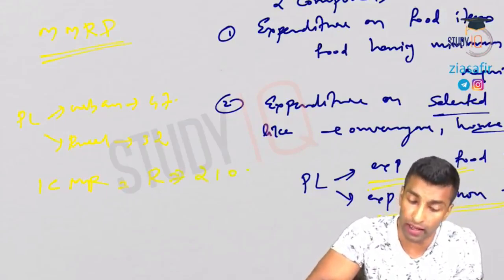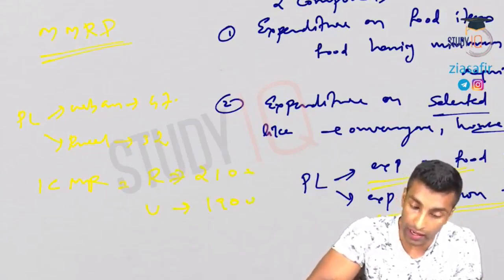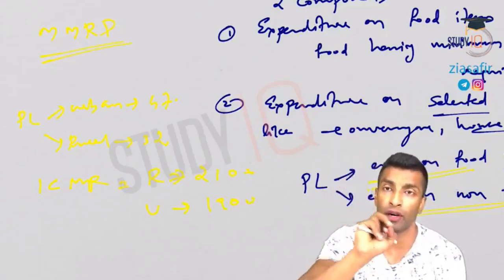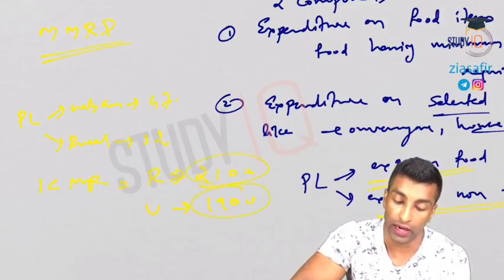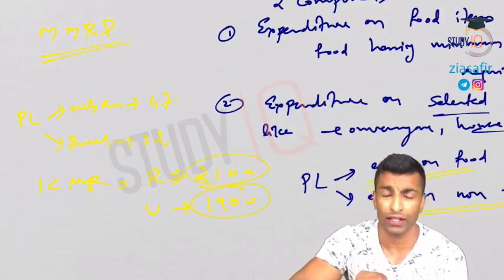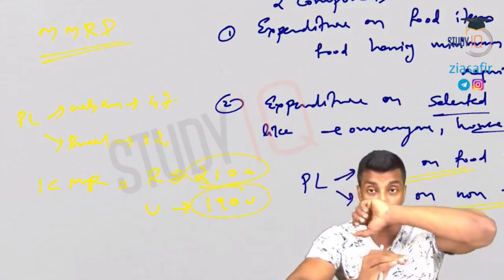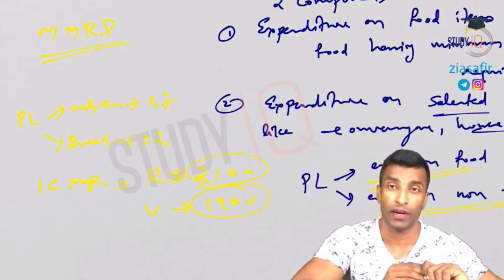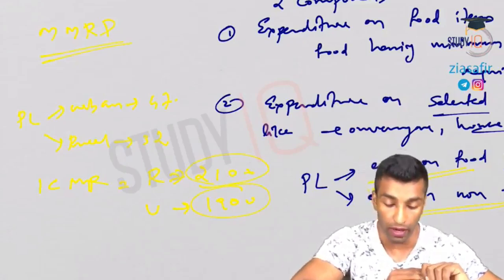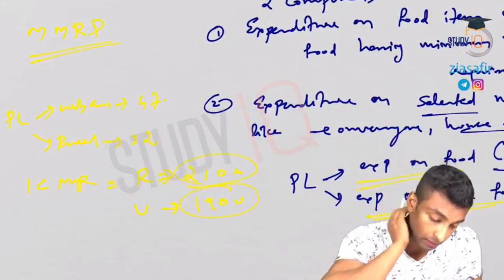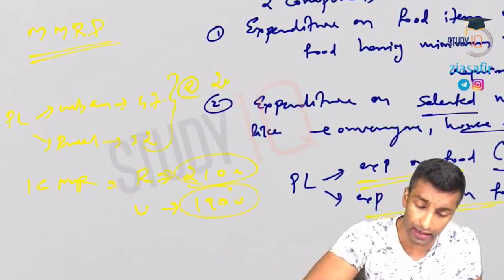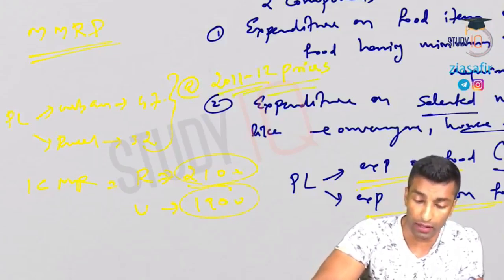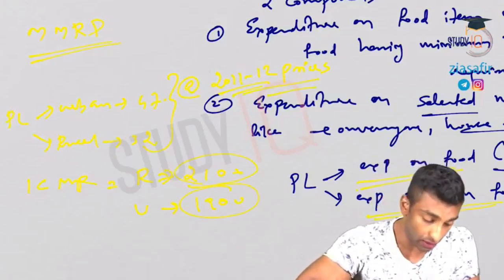In case of rural area, it was 2100, and in case of urban area, 1900. If you remember, before it was 2100 in urban area and 2400 in rural area. Why is this change there? Because the situations have changed. From that time to this time, the manual work, or the physical work, has come down, and people are more calorie conscious also. Okay, so this is the poverty line. And this price is taken at 2011-12 prices only. That is the base year. So both in case of Suresh Tendulkar as well as Rangarajan, 2011-12 price is what is taken.